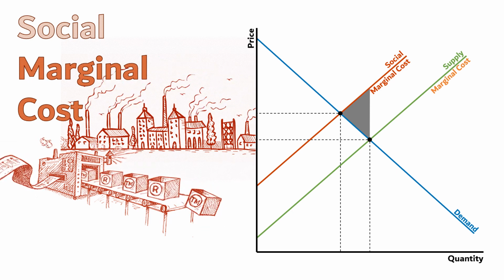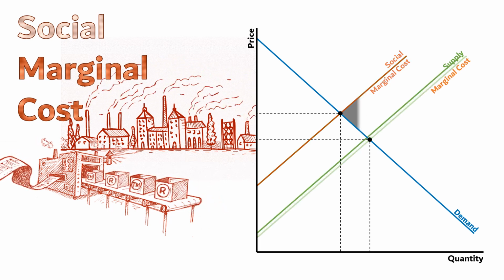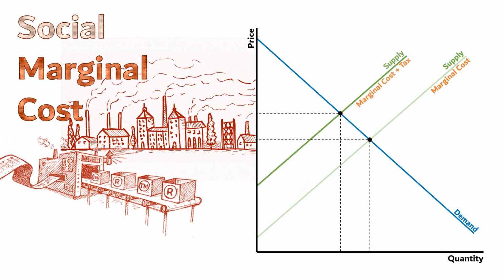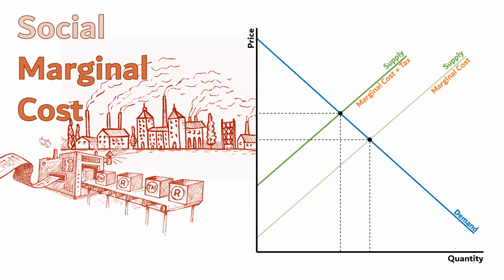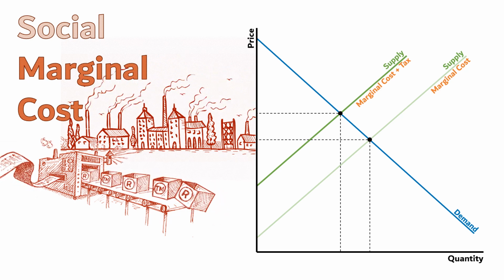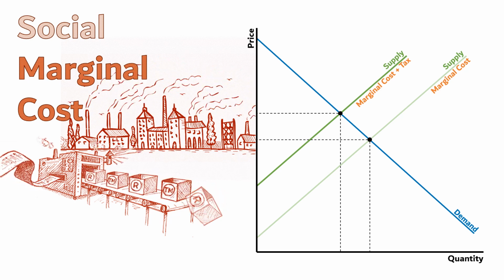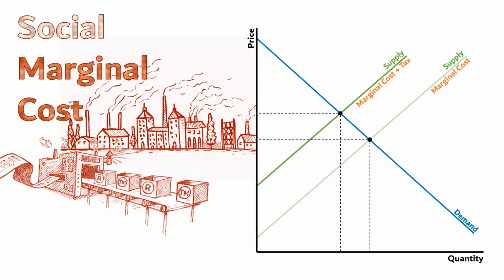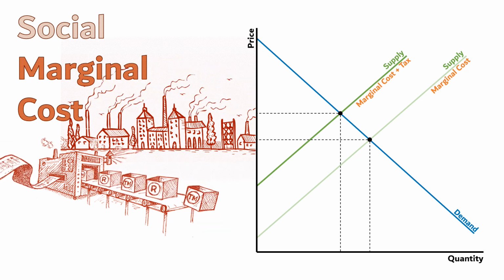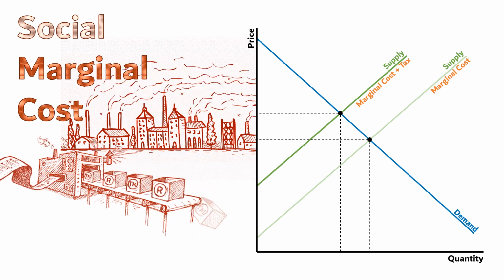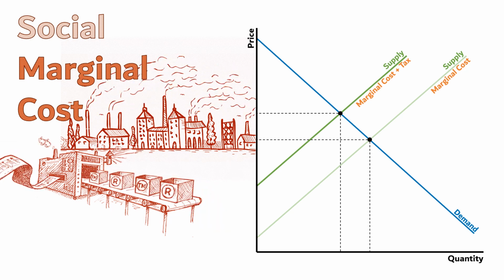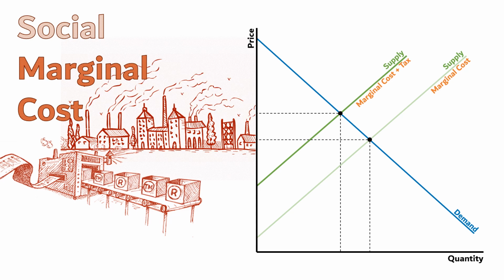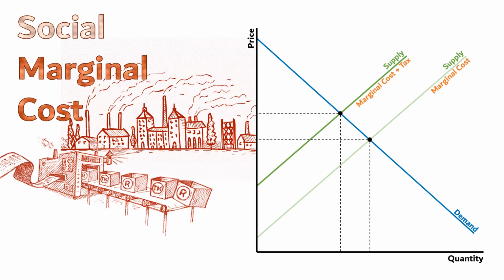Putting a tax on this producer will reduce supply, and if the tax is equivalent to the externality, then we will have successfully united the private and social marginal costs, leading to the most efficient outcome for society. Taxes create a disincentive, which helps correct the problem of overproduction caused by negative externalities.